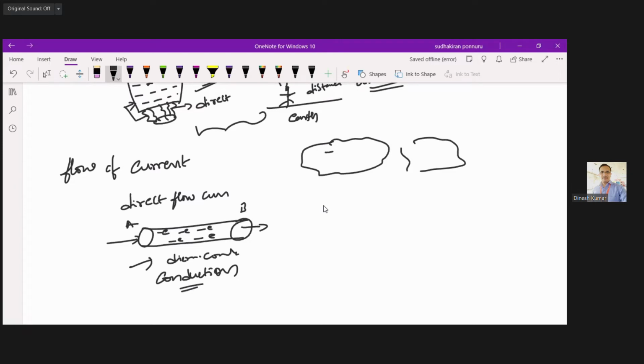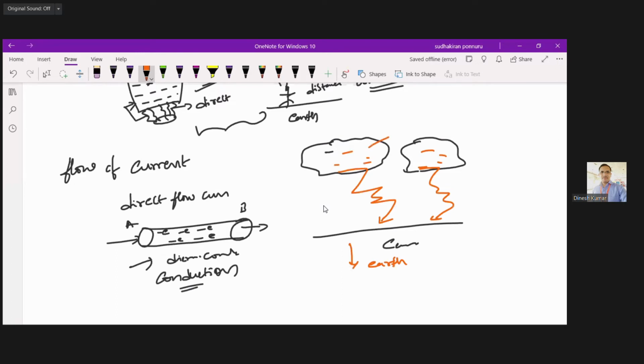Here you have clouds, and here you have the air. During lightning, whatever charge is present inside the cloud is going to form in the form of light and pass through the air. Here the clouds are acting as one kind of conductor, one plate, and earth is acting as one more plate. In between you have air as a medium, forming a capacitance, forming a capacitor.